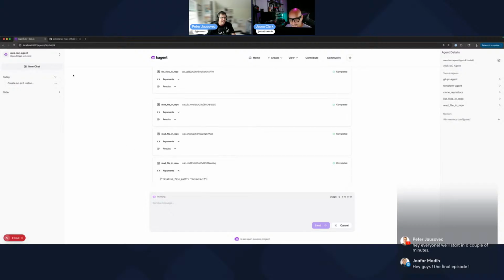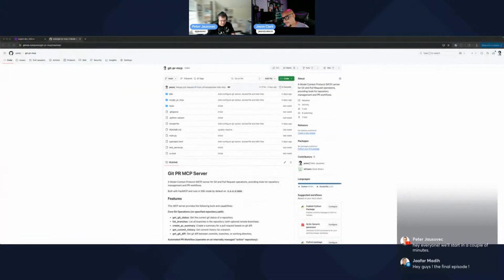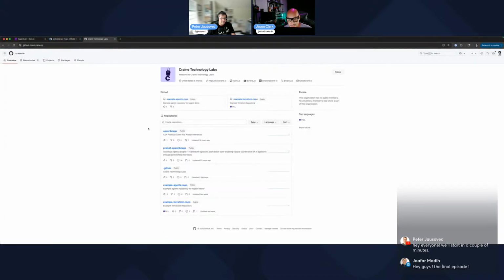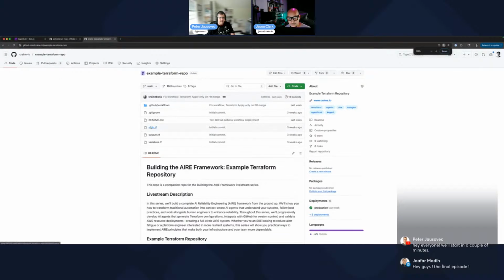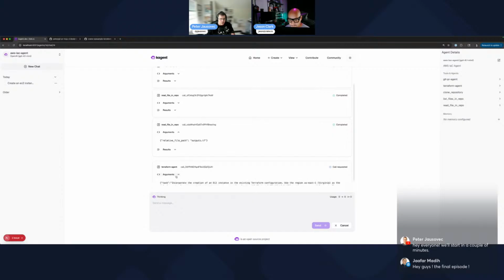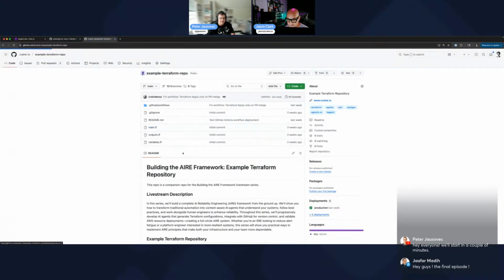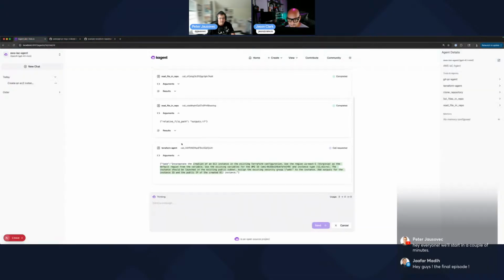Actually, I should probably open the repo, so people see what we're doing there. The example Terraform repo from last time. So let's go to example, this guy. Yeah. So we're basically reading the main, outputs and variables files. And now we're calling the Terraform agent, saying incorporate the creation of EC2 into the existing configuration. It's basically giving instructions on how to incorporate the EC2 instance into this existing configuration. And then we'll see what happens.